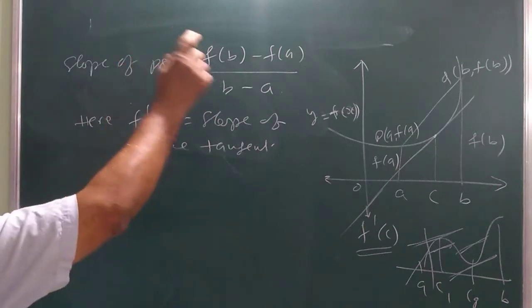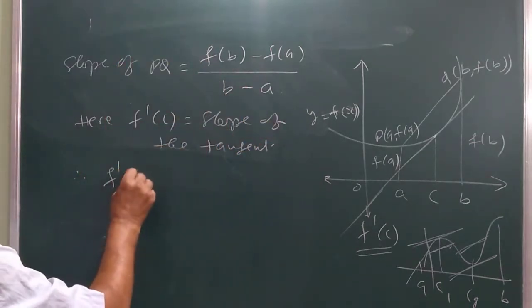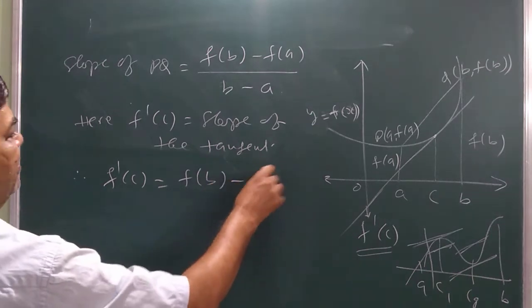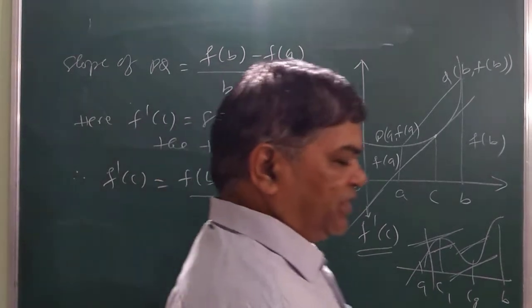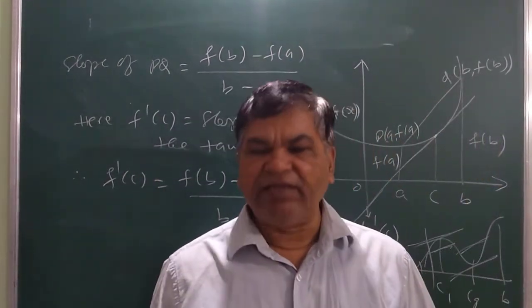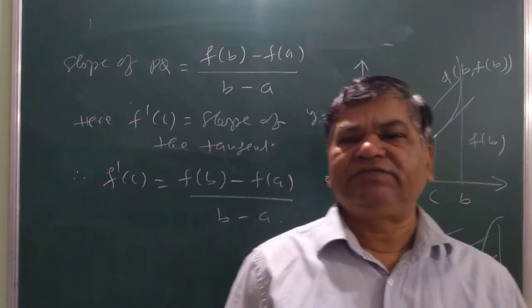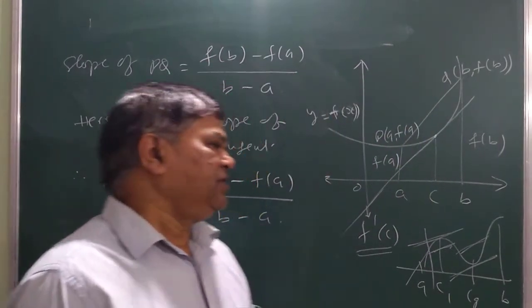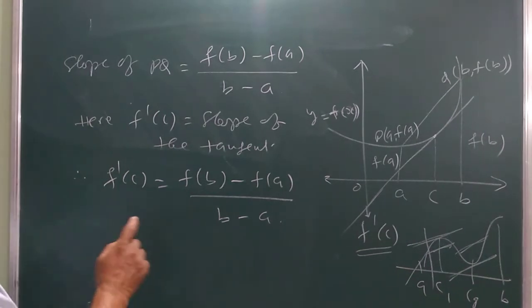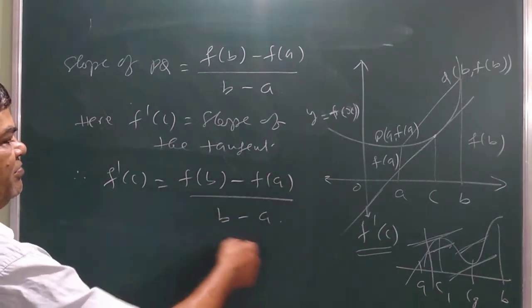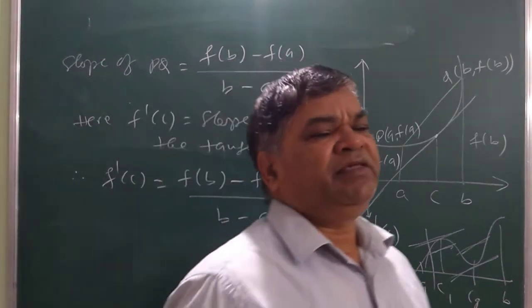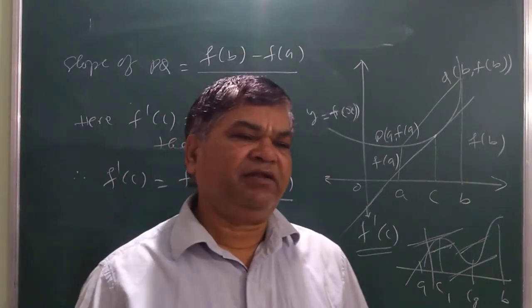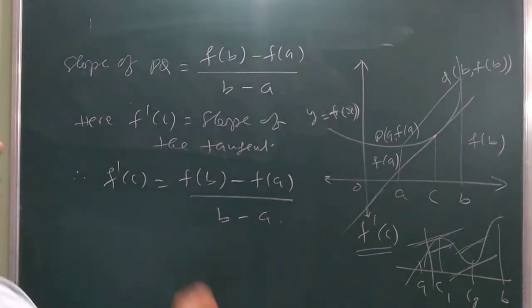Now, since the lines are parallel, f dash C must be equal to f(B) minus f(A) divided by B minus A. Dear students, by combining increasing and decreasing functions with the Lagrange mean value theorem, we will get the minimum and the maximum value in between f(B) minus f(A) divided by B minus A. That will be studied in the advanced and main classes. So this is the main concept of the Lagrange mean value theorem.